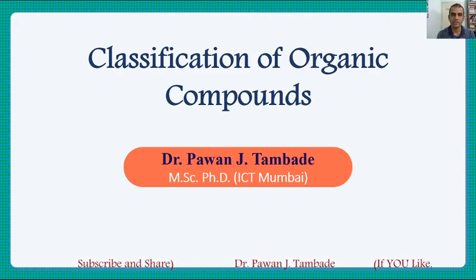In this video lecture, we will see classification of organic compound. Now, why is this classification of organic compound required? Dear friend, organic compounds are one of the large classes of chemical compounds in which one or more carbon atoms are covalently bonded with atoms of some element like hydrogen, nitrogen, oxygen, sulfur, phosphorus, etc.